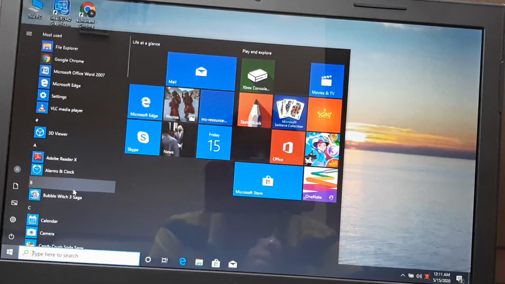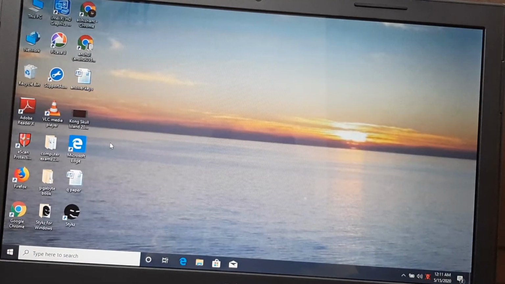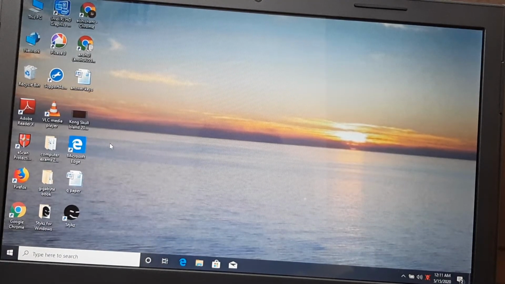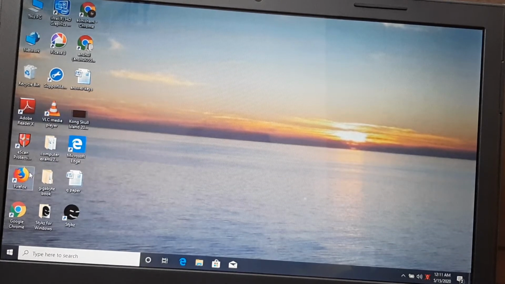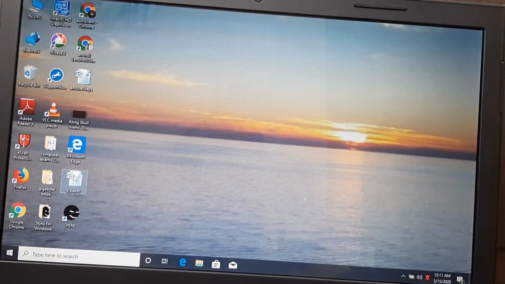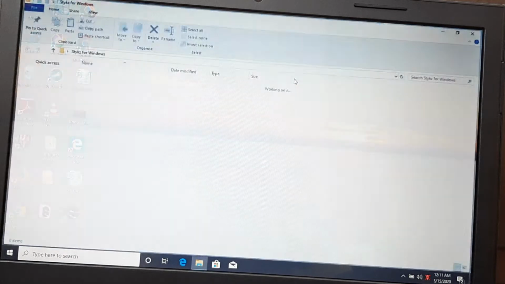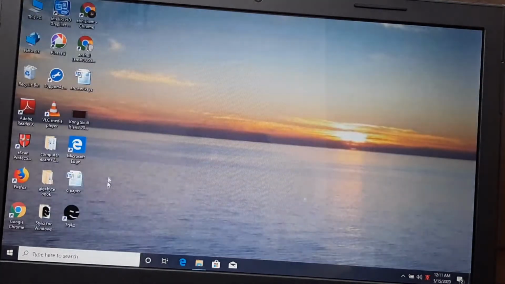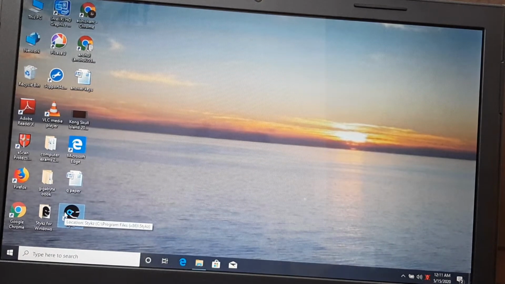Now my another topic is switching between running apps. Suppose I want to run two apps. I have opened one folder, and I have opened this also.